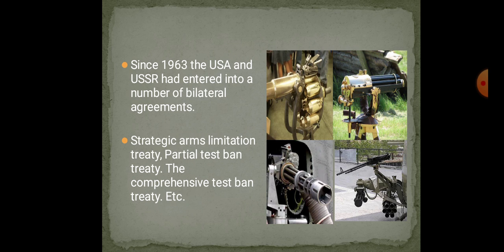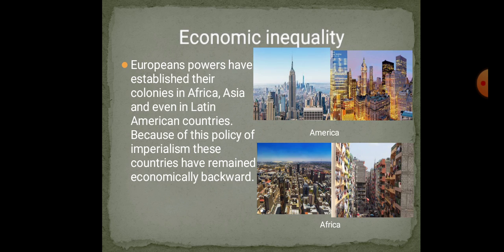The Strategic Arms Limitation Treaty, the Partial Test Ban Treaty, the Comprehensive Test Ban Treaty, etc., were signed by the two countries. That is called bilateral agreements. Bilateral means two countries, that's USA and USSR. Since 1963 they had entered into a number of these, I told you already.